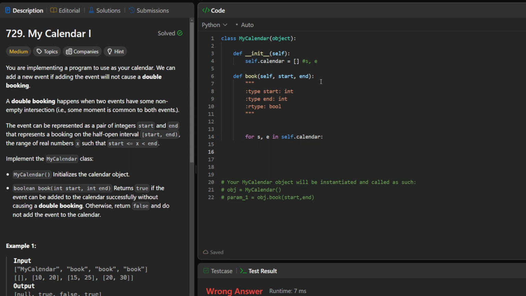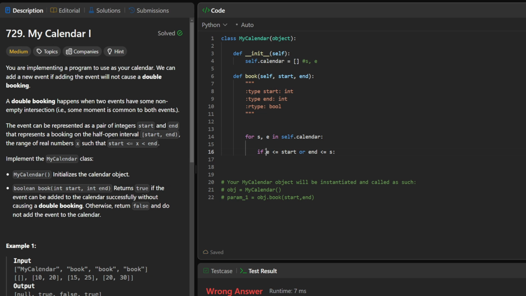there are two conditions that I said we have to check. If our end value is less than or equal to our start value, or let's say our end value is less than or equal to our arbitrary start value over here, end is less than or equal to s.